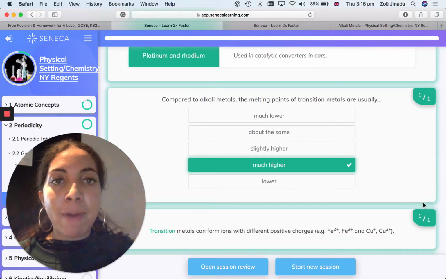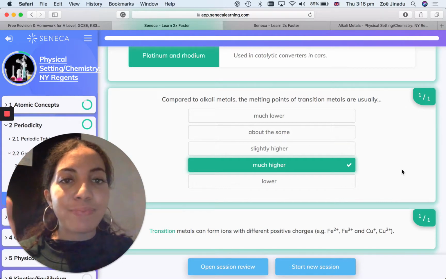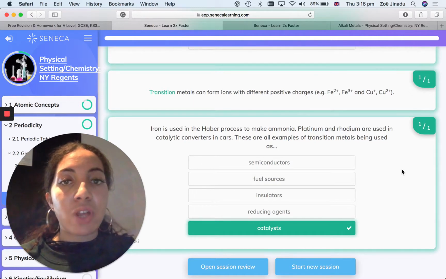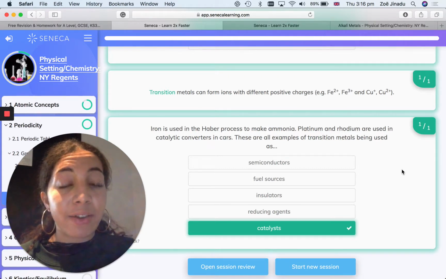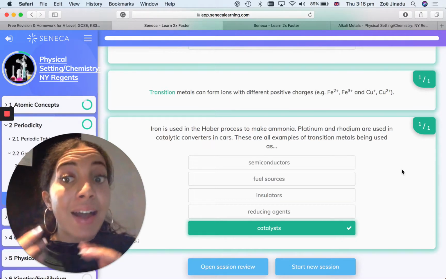Compared to alkali metals, the melting points of transition metals are usually much higher. Good. Okay, and iron is usually used in the Haber process to make ammonia. Platinum and rhodium are used in catalytic converters in cars. These are all examples of transition metals being used as